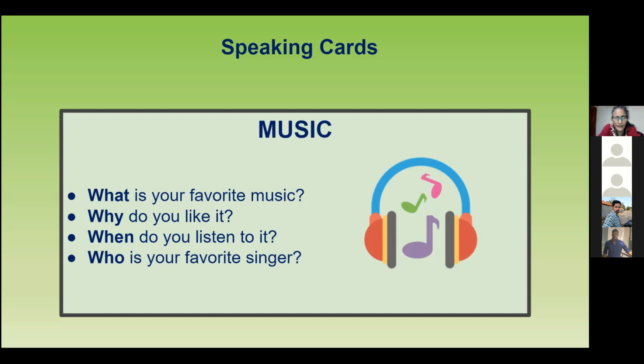Very good. Okay, so when do you listen to all these songs? Last time I listened yesterday, but first time listening was almost 6 years before. 6 years ago. 6 years ago on first time I listened to the song. Very good. So who is your favorite singer?